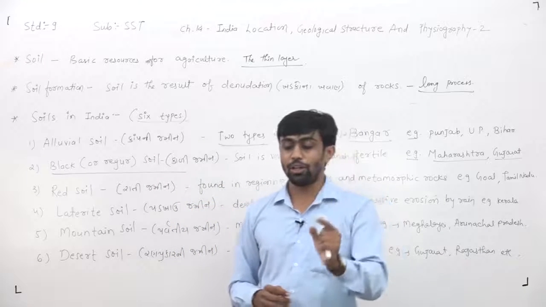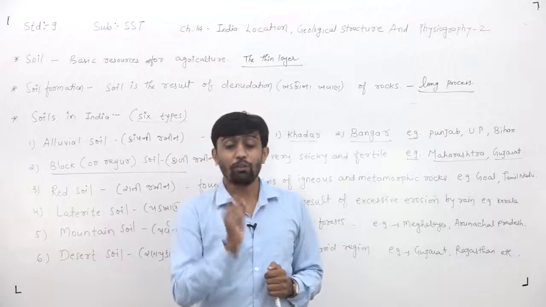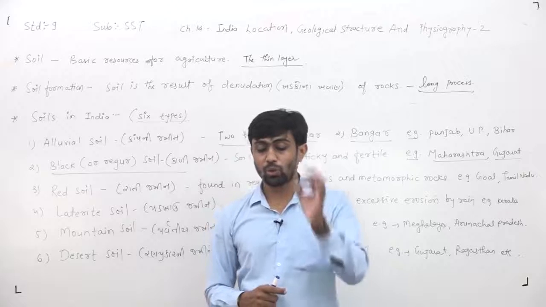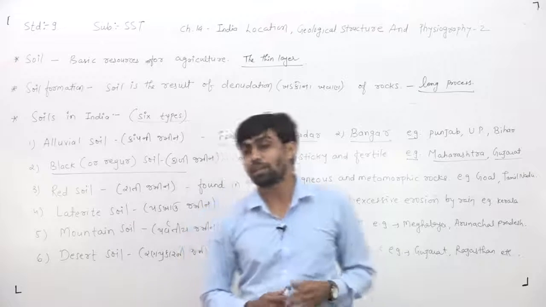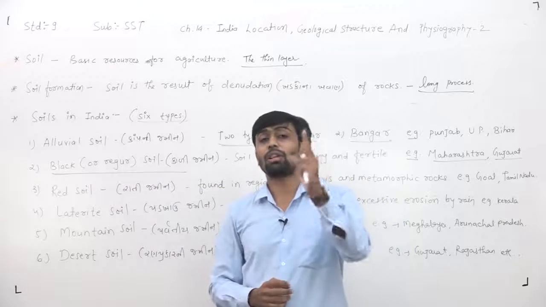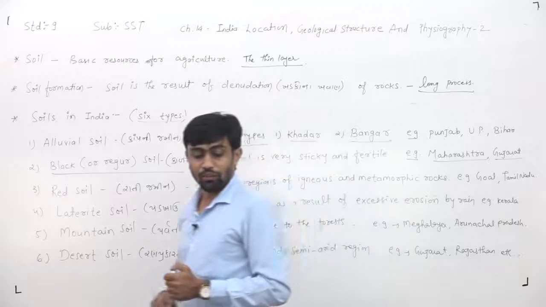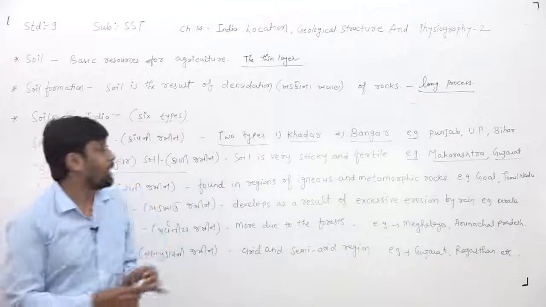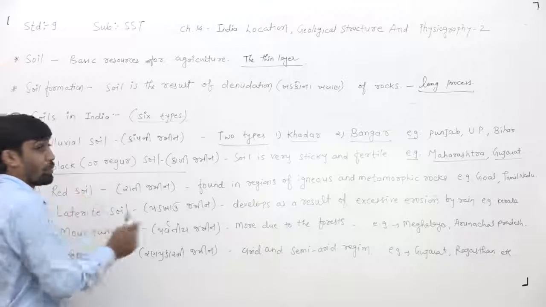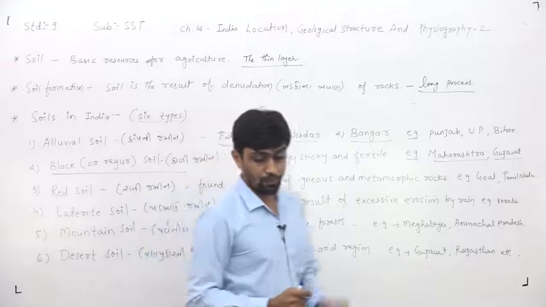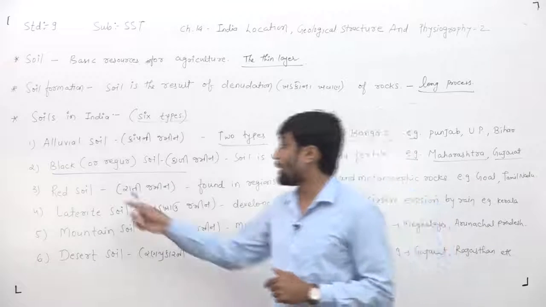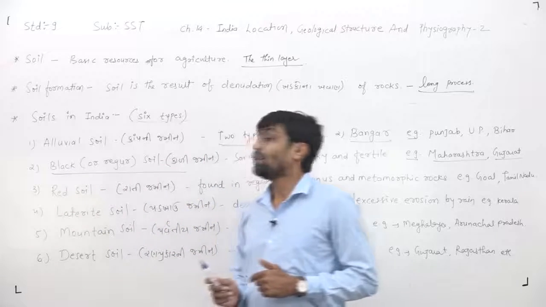It can retain humidity for a prolonged time. It is a form of igneous rock, and it is very useful for cotton cultivation. Dear children, you know very well that black soil is very useful for cotton cultivation. That is why it has become famous as black cotton soil. Now it is also known as regur soil, which is another name of the black soil.